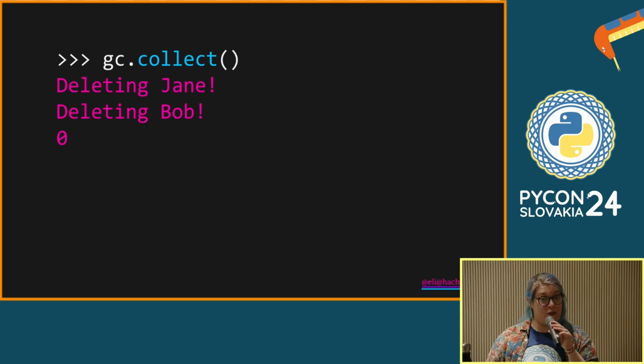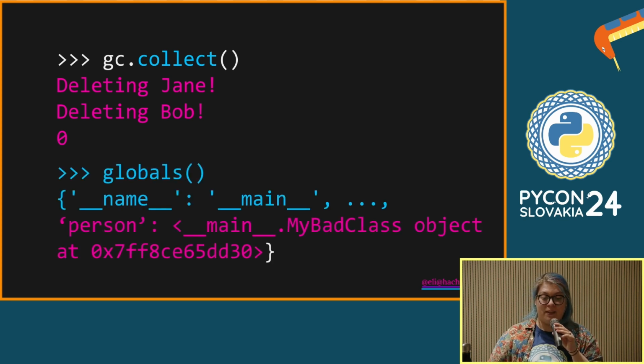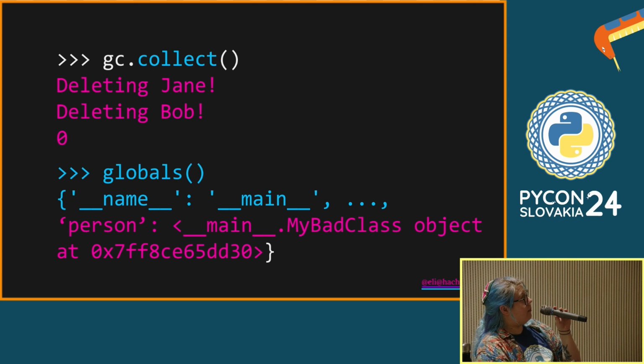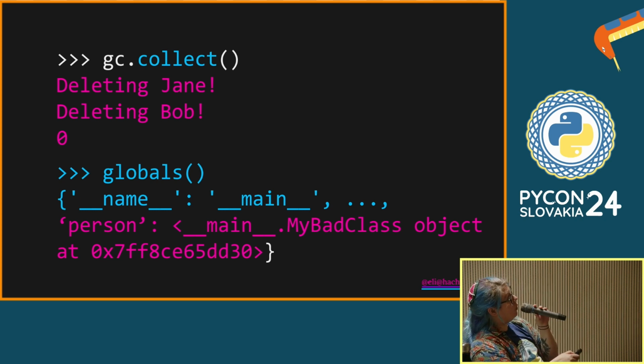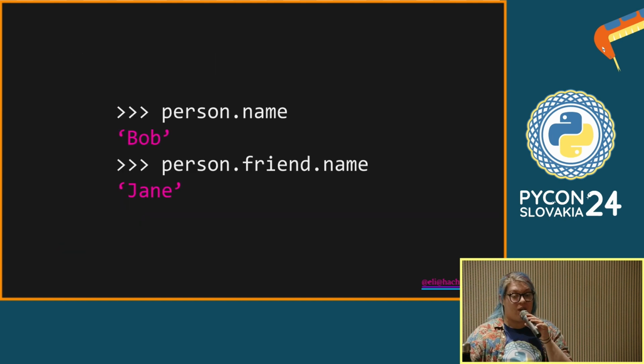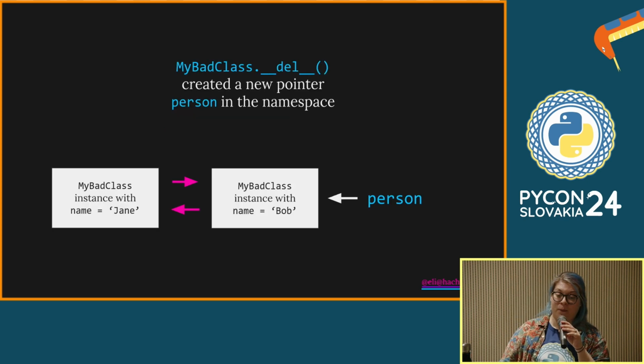And the garbage collector can know this, and it can say, okay, we've still got an object in memory, right? Because it's being pointed at from the global namespace. We've got a new name, person. And it turns out the person is Bob. And this is because Bob was the one that got deleted second. So the finalizer ran, that's why we got that print statement. But the other thing the finalizer did was set person equal to Bob. And so Bob still exists, that object in memory, and so does Jane, because Bob pointed at Jane, right?